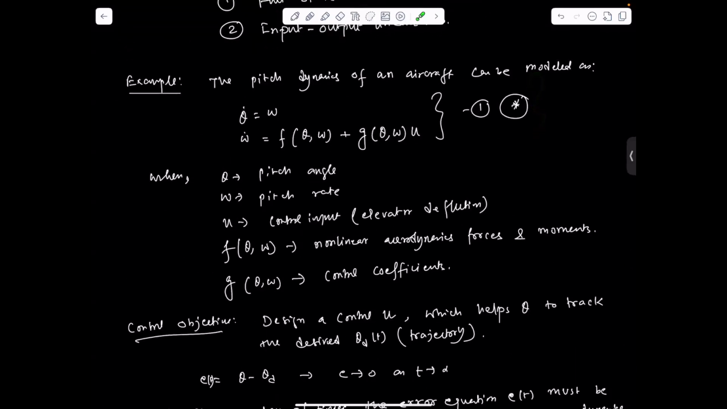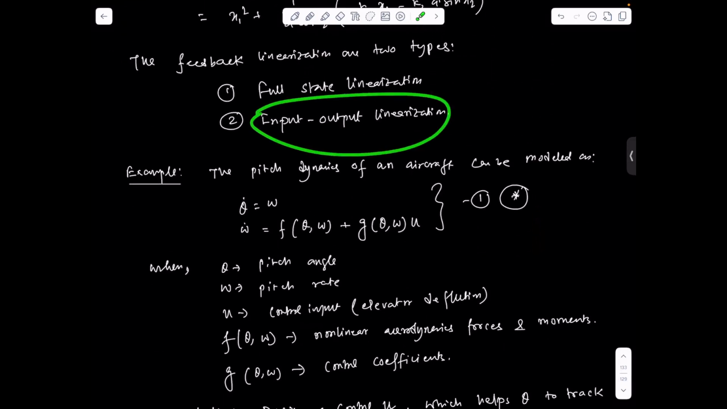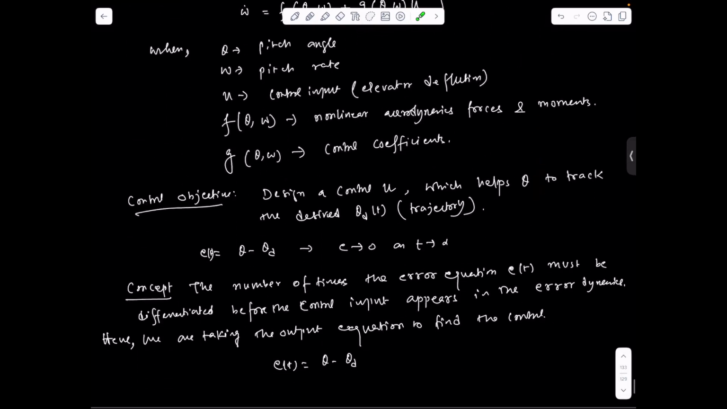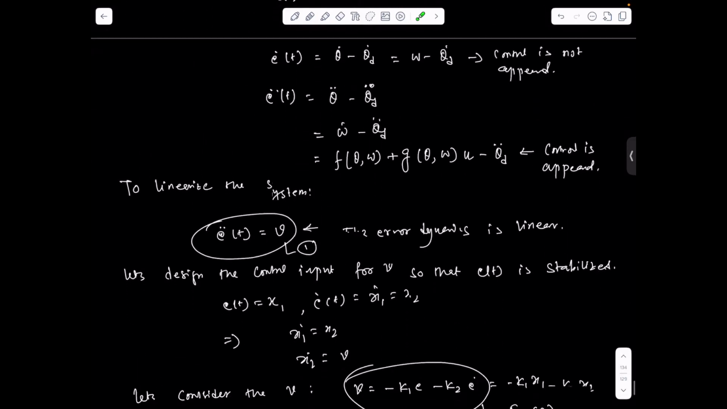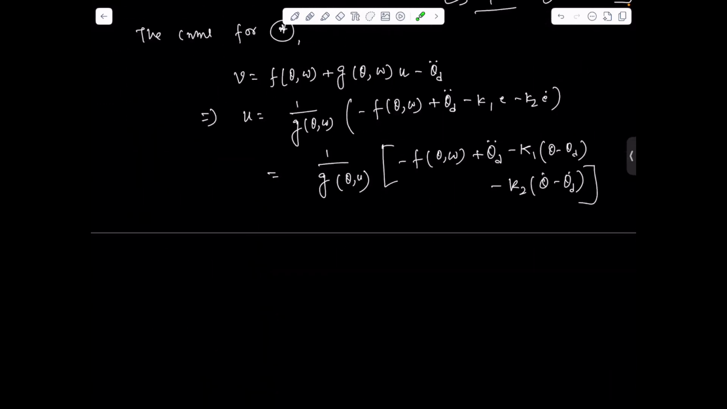So this is how we can design the nonlinear control for the nonlinear system using input-output linearization. This is a very, very powerful technique for designing a control for a nonlinear system using this concept. Let's stop it here. We'll have another aircraft example in the next lecture, and then we'll wind up this concept. Thank you.